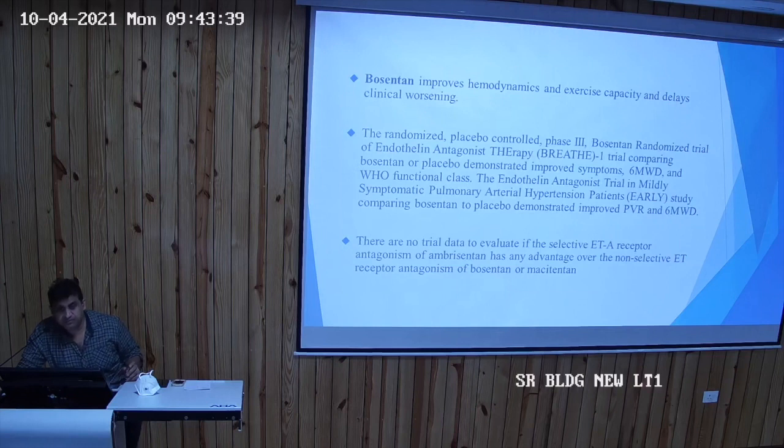So that is good. In a randomized placebo-controlled phase 3 trial, bosentan was compared with placebo and showed improved 6-minute walk test and WHO classification. But there are no trials evaluating whether a selective ETA receptor blocker is more beneficial than a non-selective one.